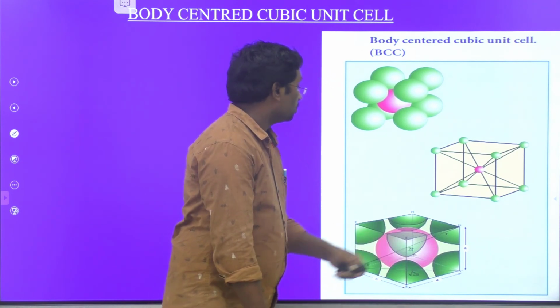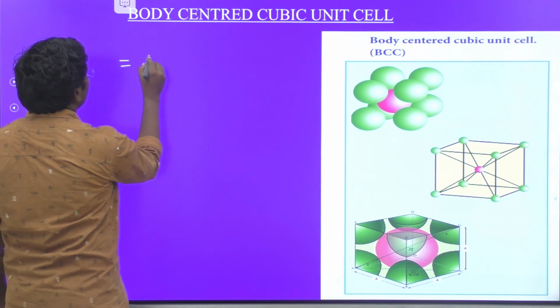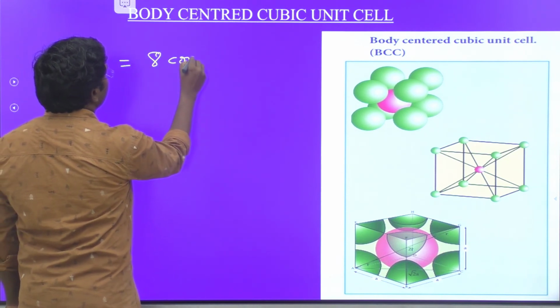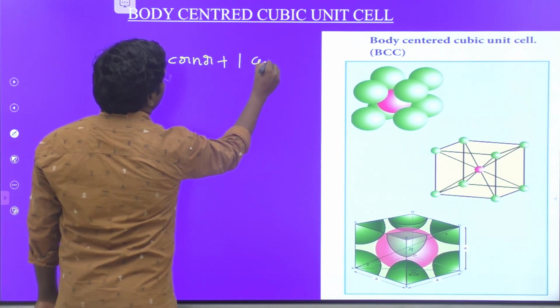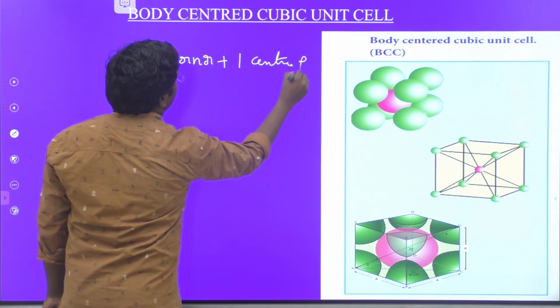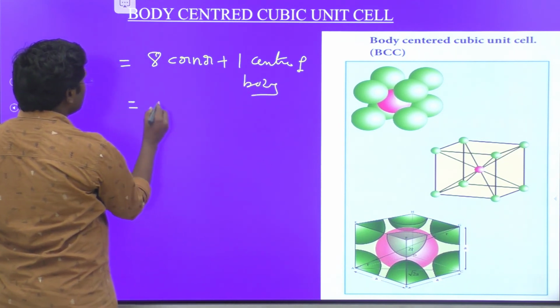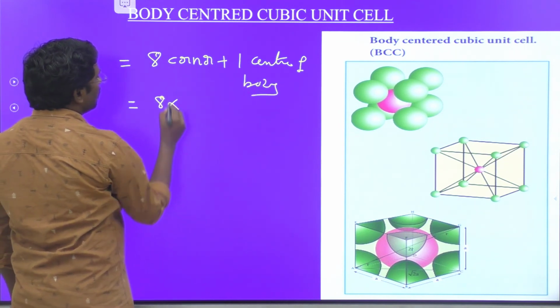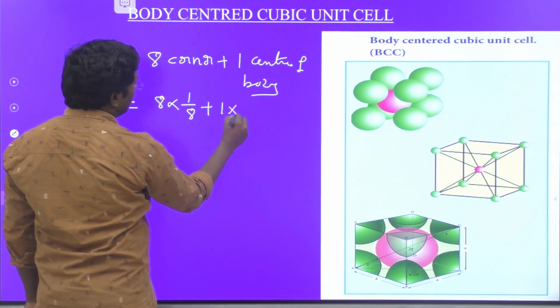So the number of atoms in the body centered structure is equal to atoms at 8 corners plus 1 center of the body. This is equal to 8 into the contribution of the atom at a corner position, 1 by 8, plus 1 into the center of the body.